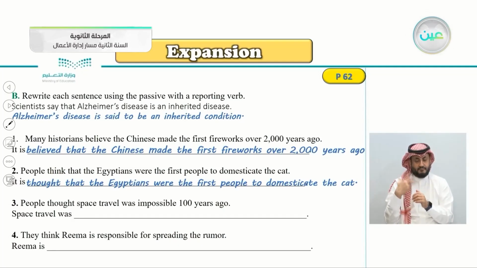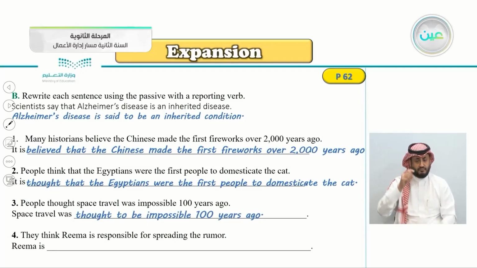Number 3, people thought space travel was impossible 100 years ago. So, space travel was, let's see the correct answer here, was thought to be impossible 100 years ago.